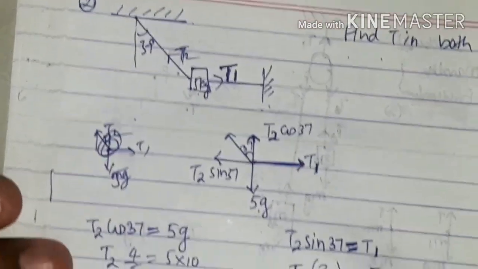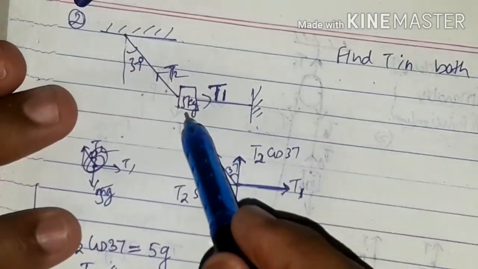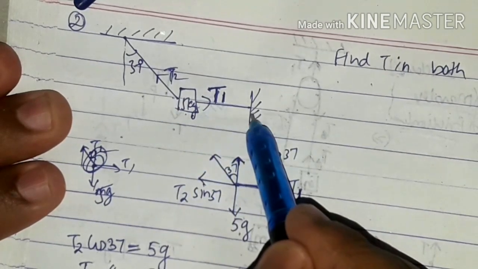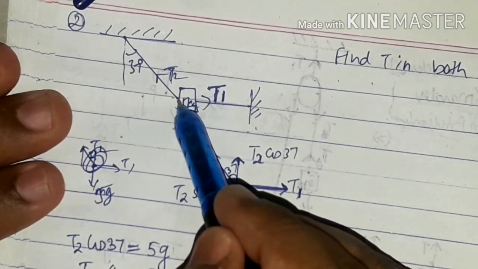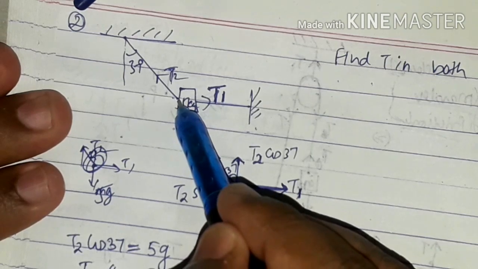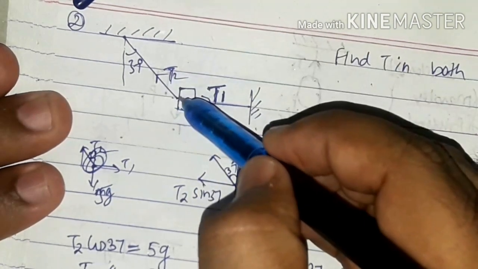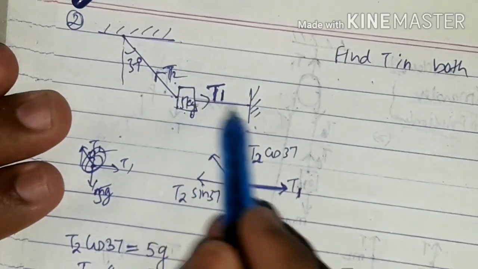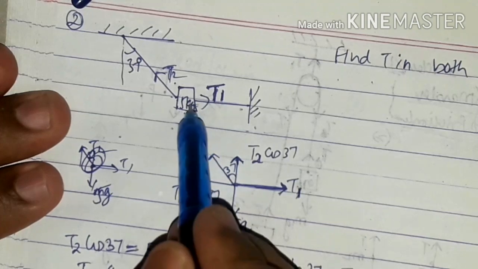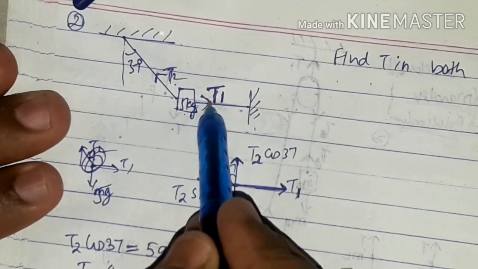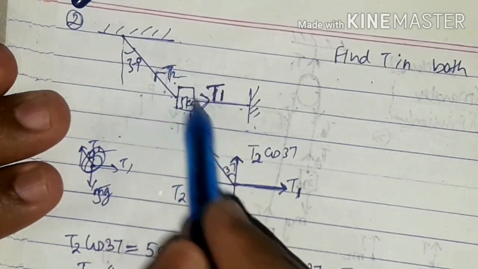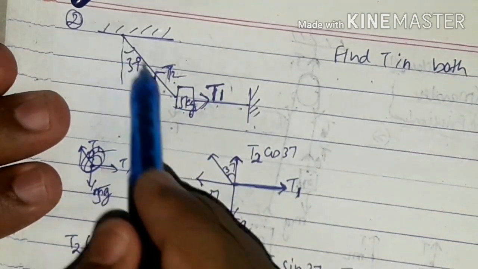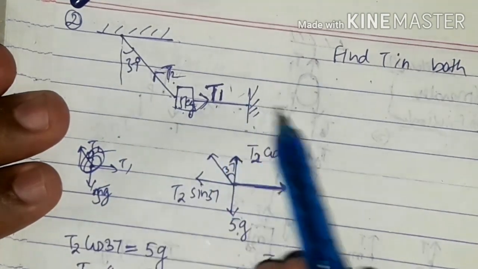First, let's visualize it. Here is one rope, here another rope. When a rope comes, what is the force that comes into picture? Tension, obviously. From here, tension T2, and from here another rope, tension is acting in this direction. Let's call this tension T2 and this one T1. And from here the same tension will be T2, and from here also the same tension will be T1.